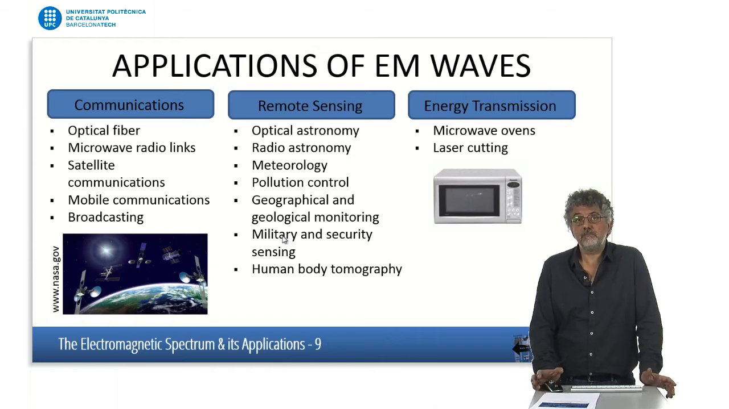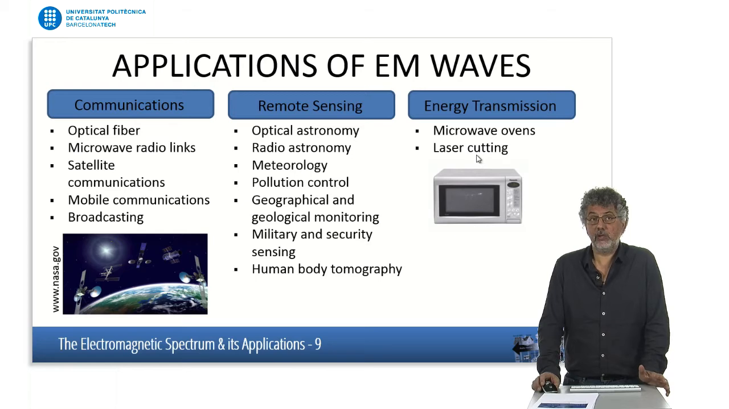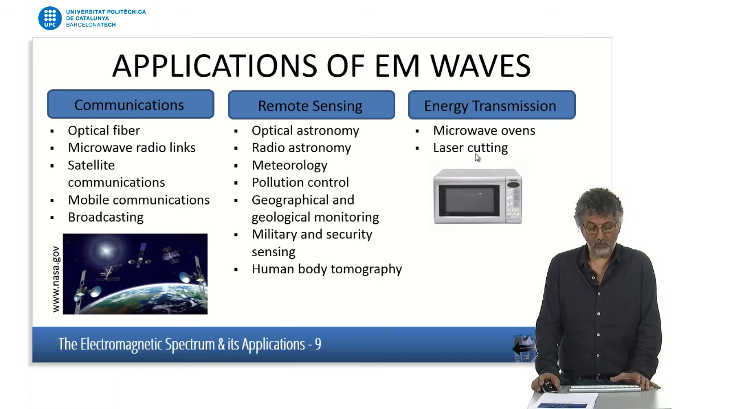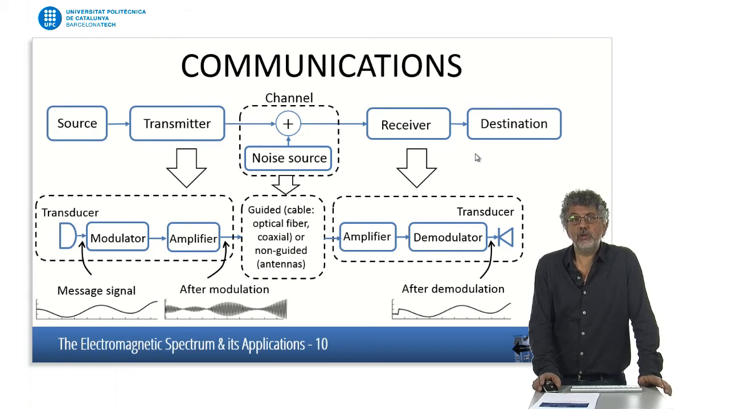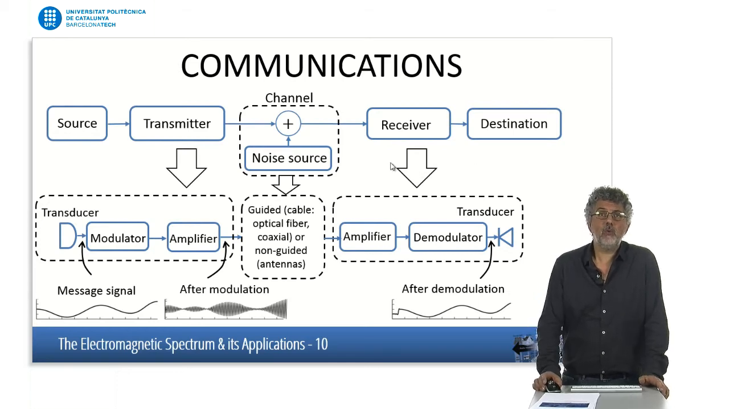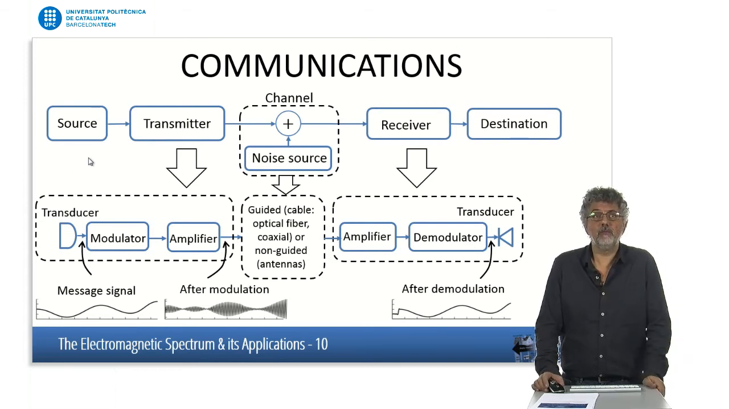And then we have industrial applications that involve energy transmission, for instance, microwave ovens or laser cutting. And remember that when we talk about light, we're also talking about electromagnetic waves. When we talk about communications or a communication system, well, we can use the classical representation in which we have our source. That can be a microphone if you want to transmit voice, it can be a camera if you want to transmit video, whatever you may think of that.